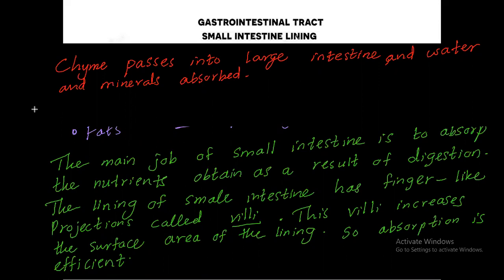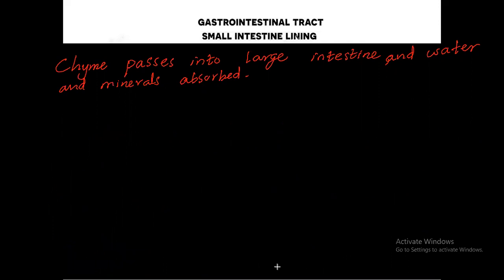Now I will clear this. Next, assimilation. Assimilation means, first I want to clear this and show you. After digestion and absorption comes assimilation. You saw that fat digests into fatty acid and glycerol, protein digests into amino acids, right?